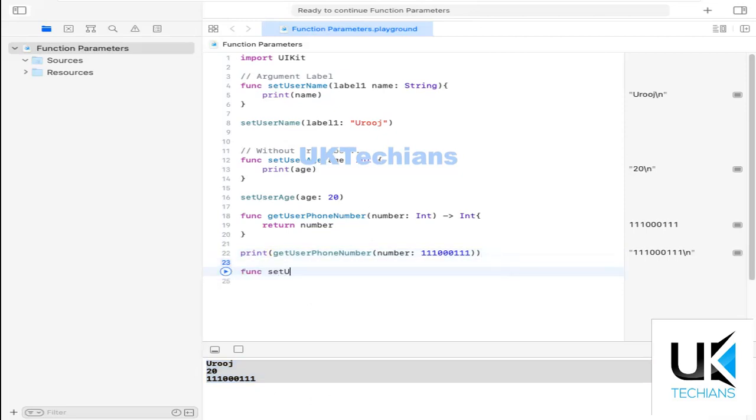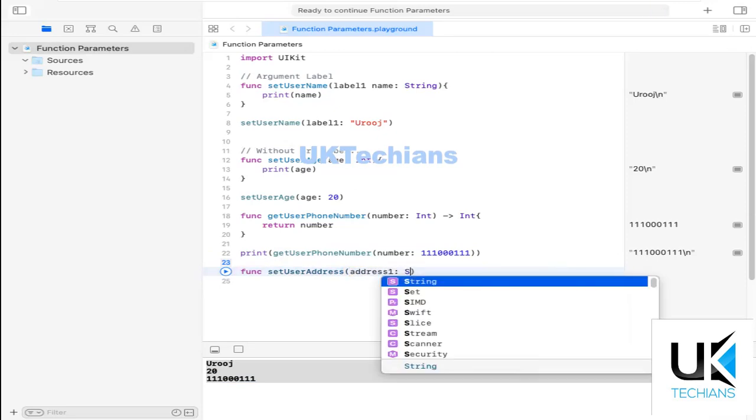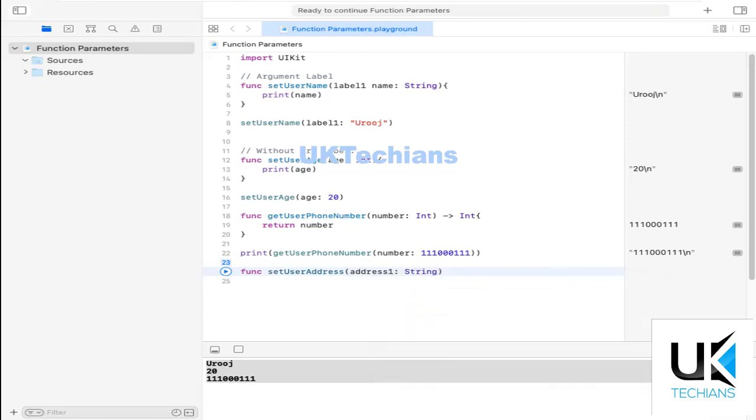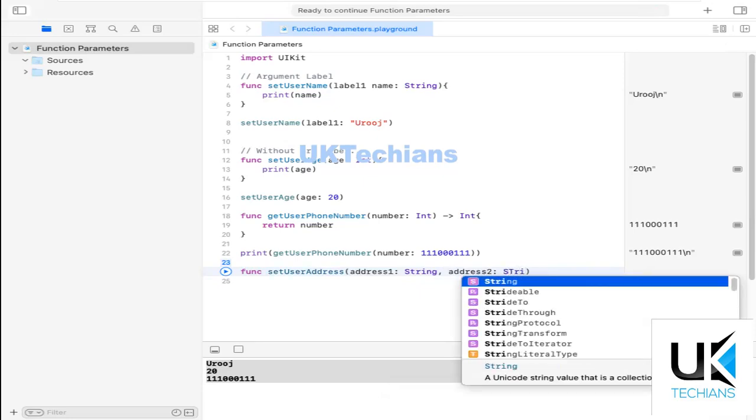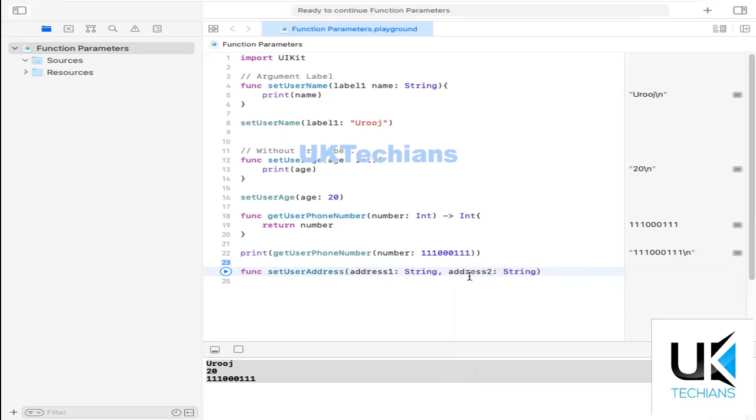Set user address like this. So what I will do here, I'll do address 1 equals to string, then comma. If we have to define another parameter, we add here comma, then address 2, that can be a string type, or you can say a zip if you want to define the zip code.